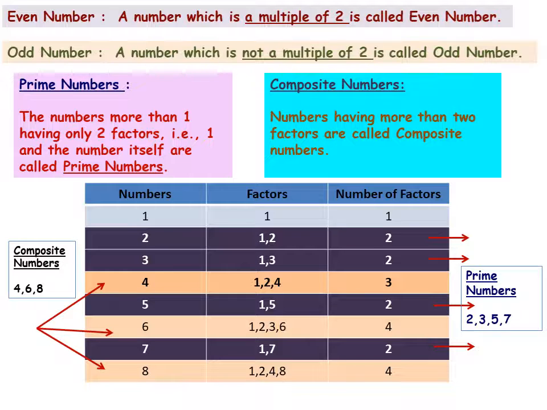1 has only one factor. So the definition of a prime number doesn't allow 1 to be a prime number, because it has only one factor. So it is neither a prime number nor a composite number.